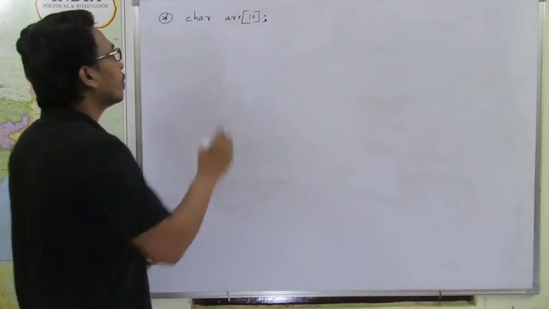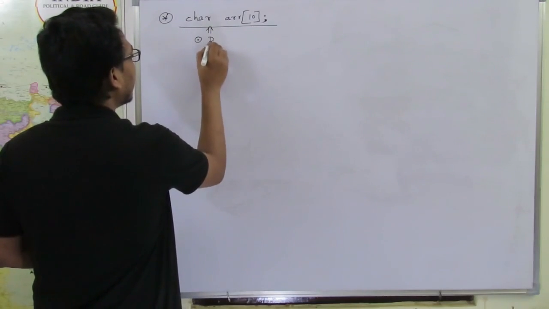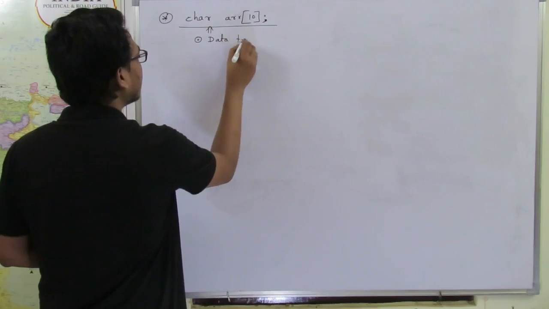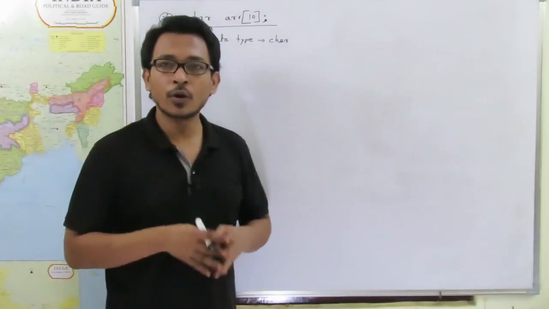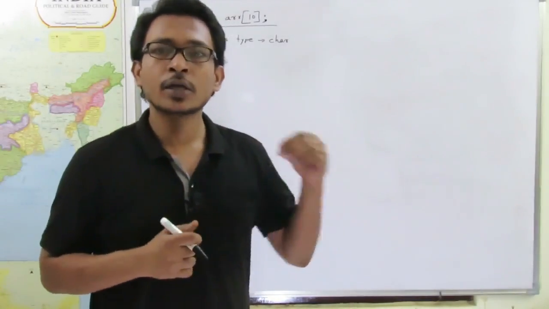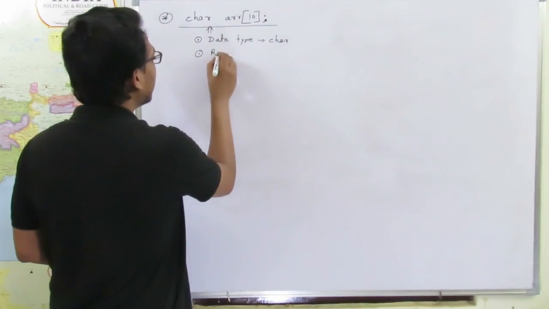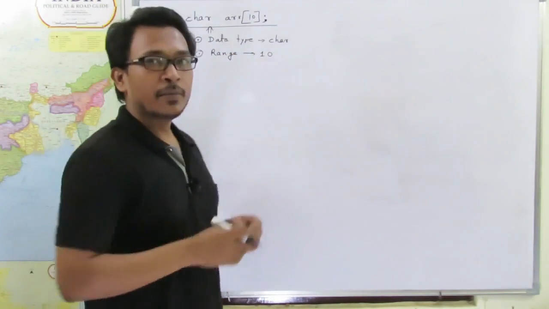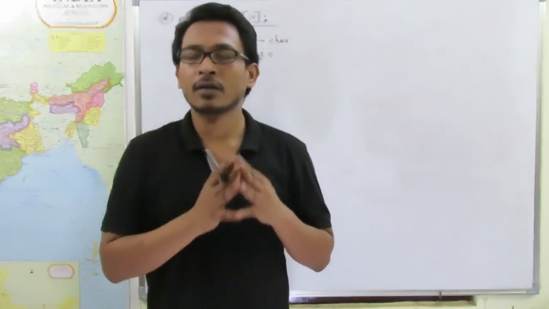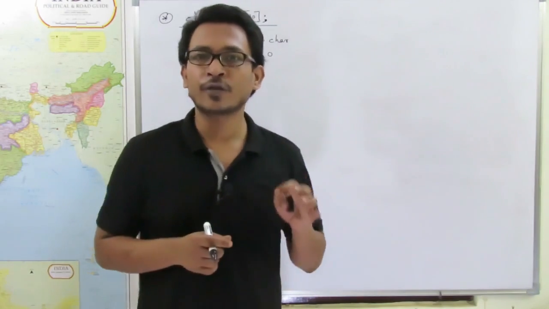Here in this array declaration, the data type is character. That means this array will hold character type data elements. Next, what is the range? Range is 10. That means this array can hold at max 10 elements at any particular moment of time.